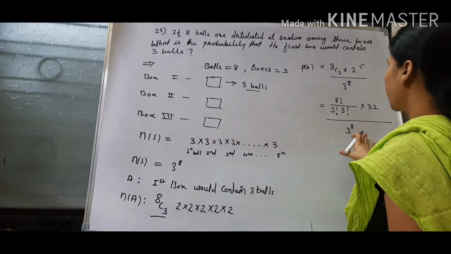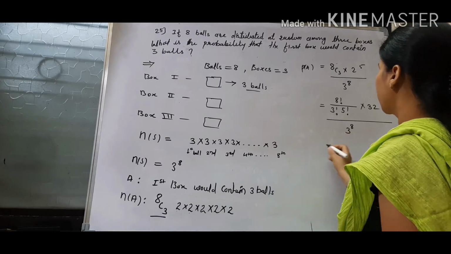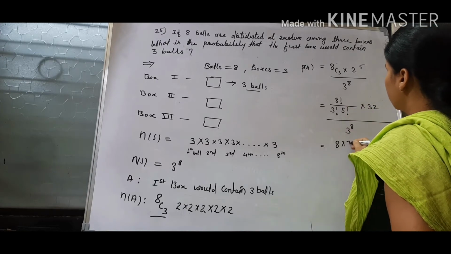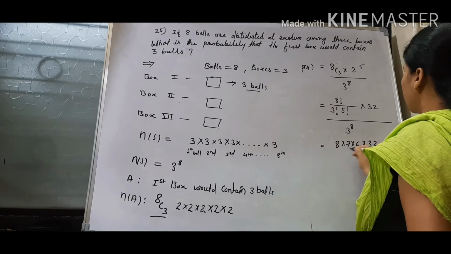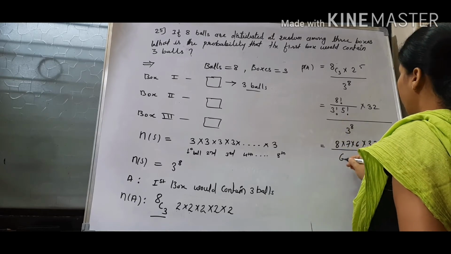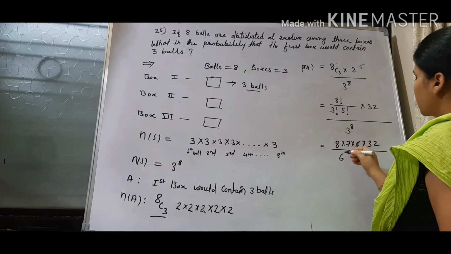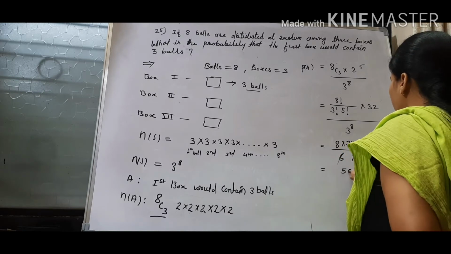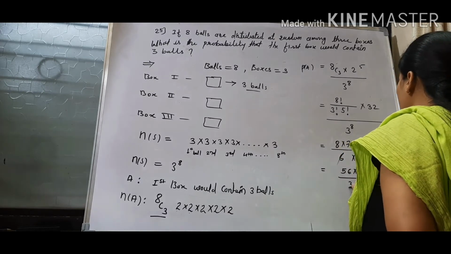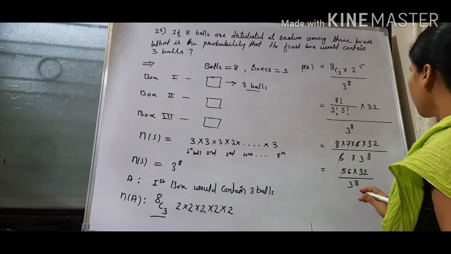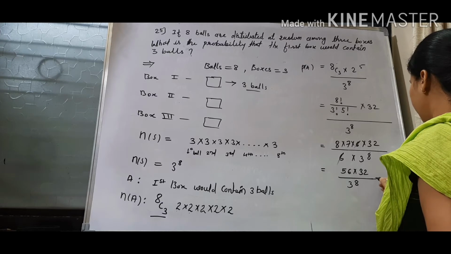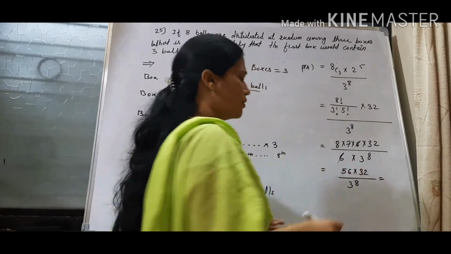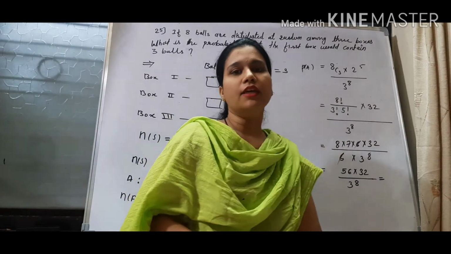If you want to find this value, you can put 3 raised to 8's value, or you can write it as: 5 factorial gets cancelled in 8 factorial, only 8 into 7 into 6 will remain here, into 32. This 3 factorial means 6, into 3 raised to 8. This 6 and this 6 again get cancelled. Now 56 into 32 by 3 raised to 8. Then take the product and we'll write the final value, 56 into 32 over 3 raised to 8. If you can find 3 raised to 8, put it here, you will get the answer.